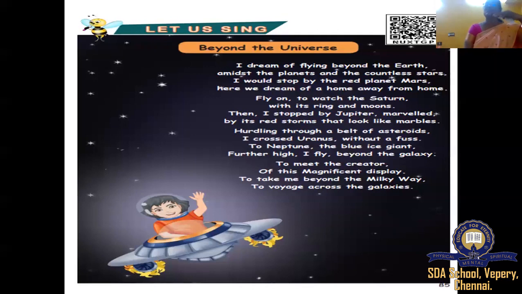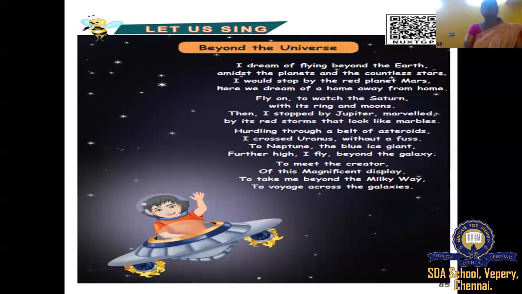For that he has to cross everything and he has to even cross the galaxy. Okay, beyond the Milky Way, the galaxy. I fly beyond the galaxy. You know why the poet wants to go beyond the universe? Now he crossed Mars.